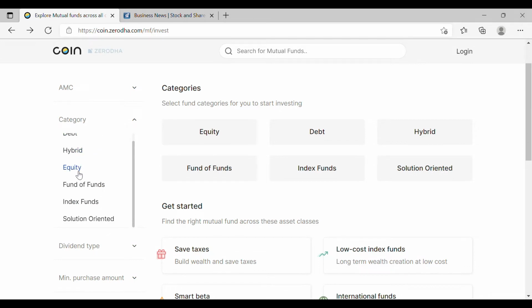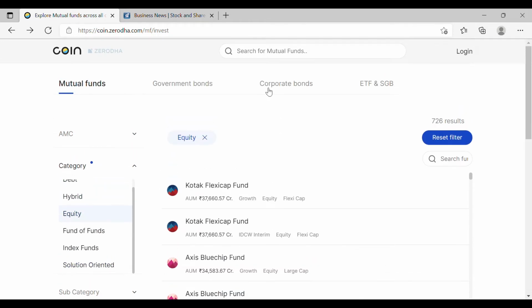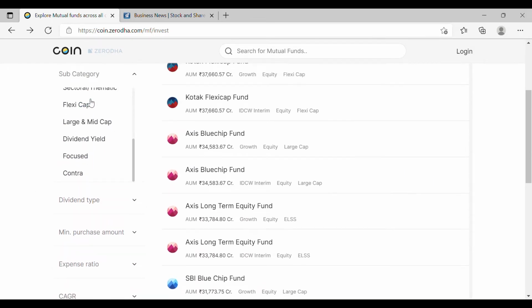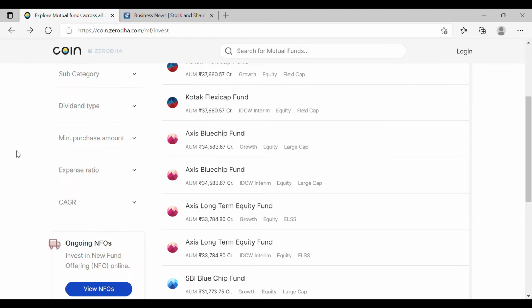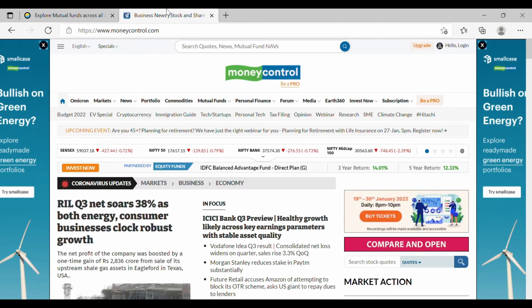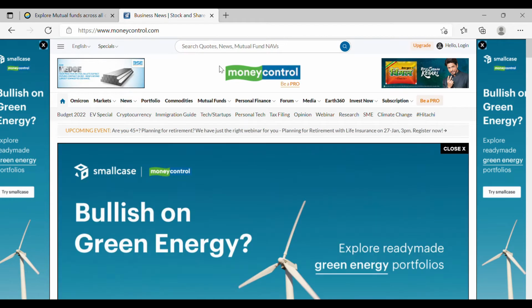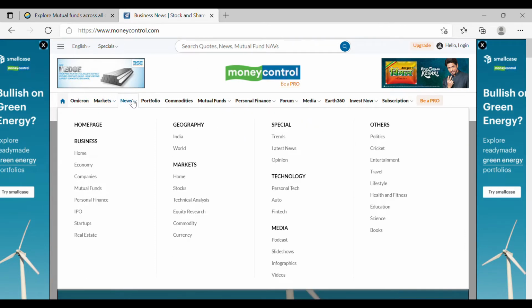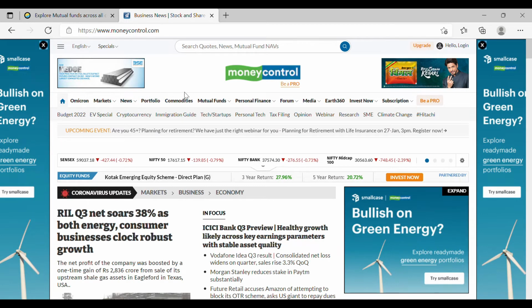That is equity fund, and then in that equity fund, if you want to select a few other subcategories of, let's say, small cap, large cap, PSU, etc., all these are possible, and it is really helpful. But if you're someone who wants to do a little more in-depth research, then I would suggest you go for Moneycontrol. This is not just for mutual funds, this is a much wider way of understanding how exactly you can search on market news, financial news, business news, and then portfolio, commodity, and mutual funds. Basically, a very wide source for you to collect information on items related to finance.